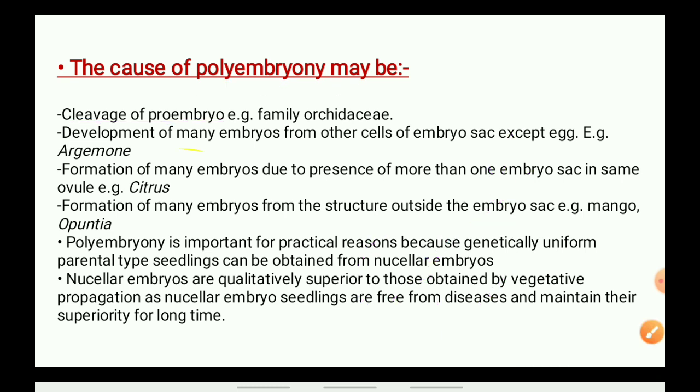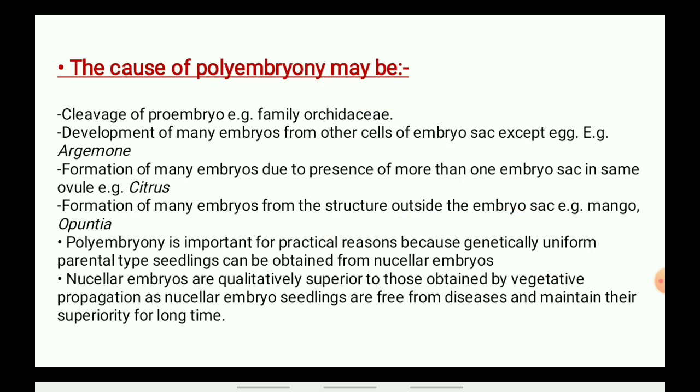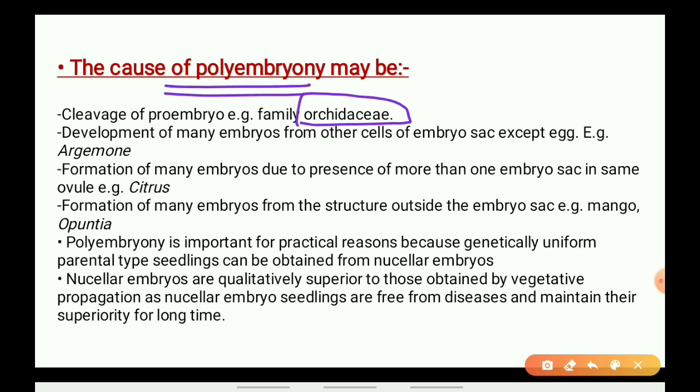The same embryo will form many embryos. It is happening actually in orchidaceae. What is orchidaceae? Orchid plants. Sometimes the polyembryony occurs in orchidaceae.